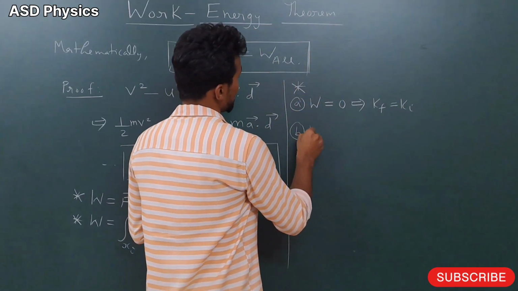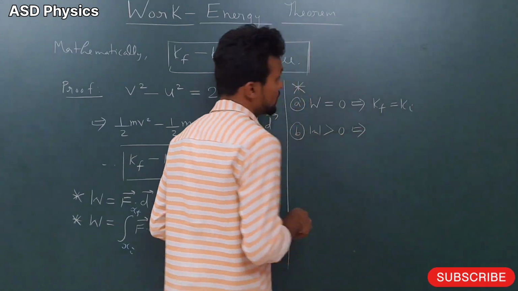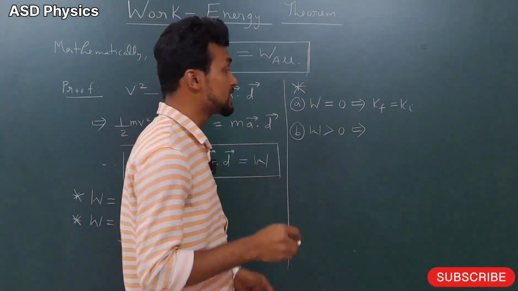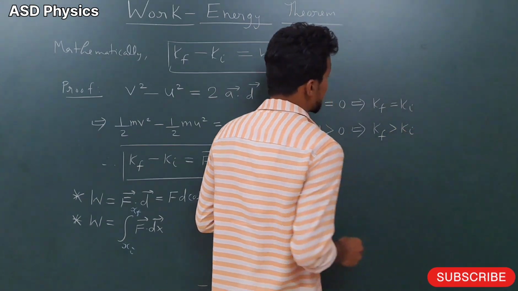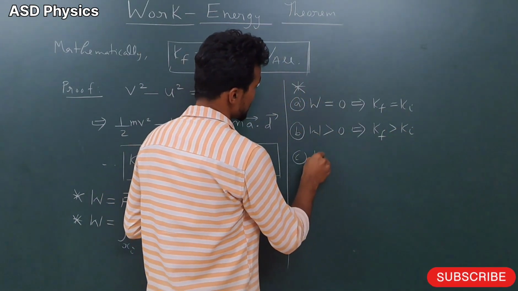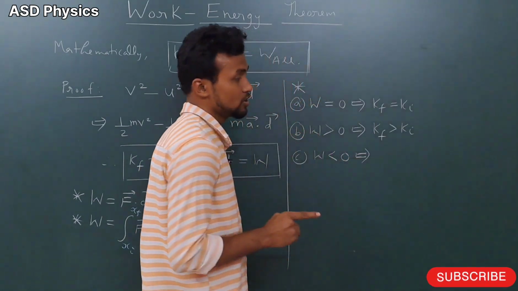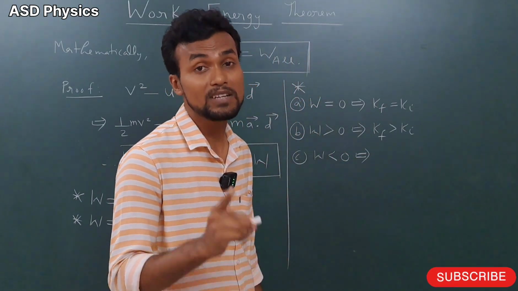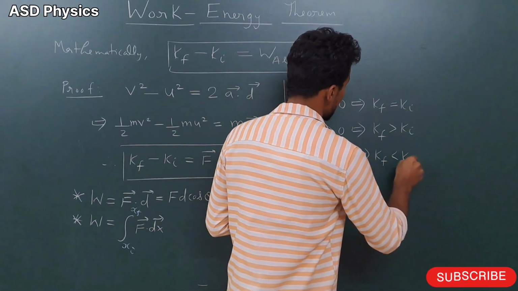Second, if the work done on the particle is greater than 0, the kinetic energy of the particle or the system will increase. And the last one, guess please. Third case, if the work done on the particle or system is less than 0, the kinetic energy will decrease. So we can write here Kf is less than Ki.